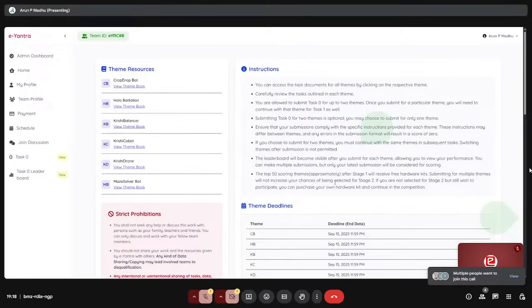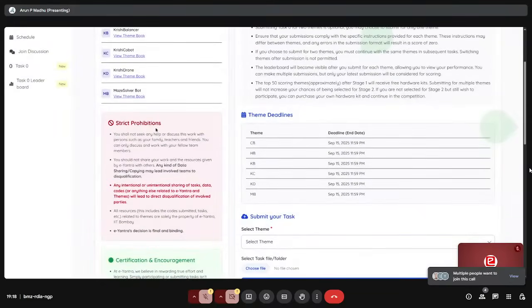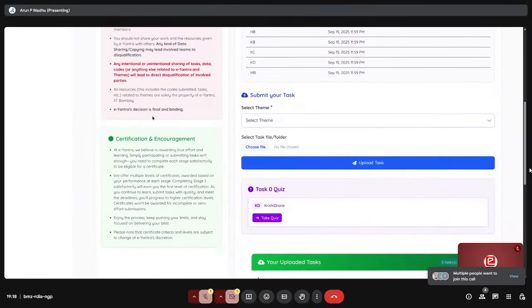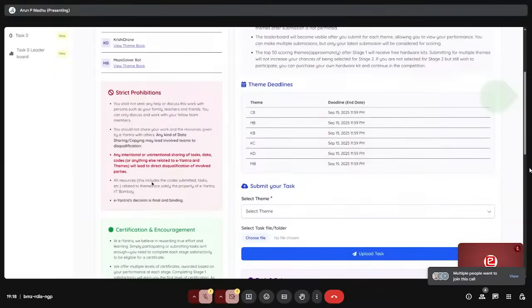Task Zero portal. All of these are instructions you are supposed to read very carefully. There are some prohibitions which you are not supposed to violate. You should also read these very carefully. Basically, read everything given here. And you have deadlines for each team. Now the deadline is the same for all teams, September 15th.